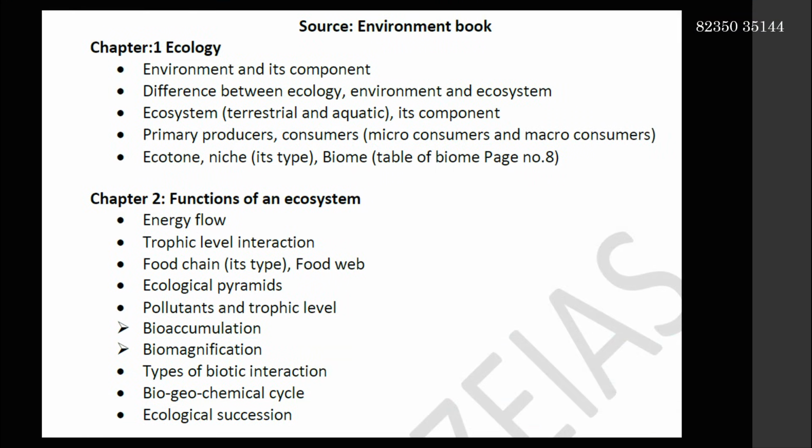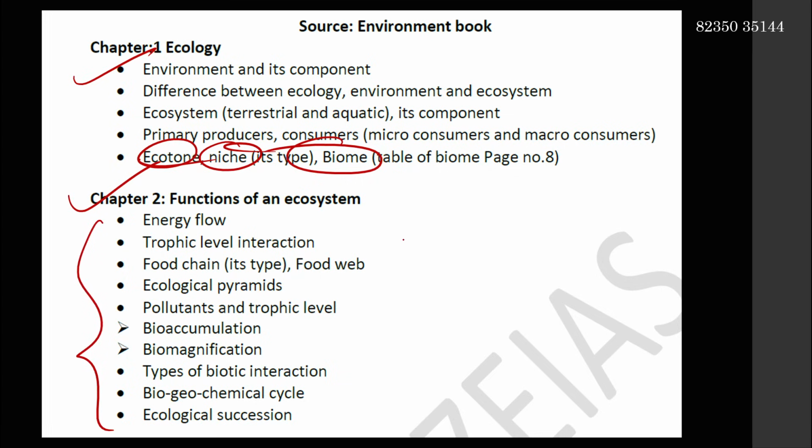So guys, now I'm going to walk you through the important chapters. As far as the environment book of Shankar IAS or PMF IAS is concerned, these two chapters are the most important. Please go through the basics of these chapters. For example, what is an ecosystem, what are primary producers, what are secondary producers. Terms like ecotone, niche, biome are very, very important. Sometimes a simple one-liner question can come. Do not miss this chapter.